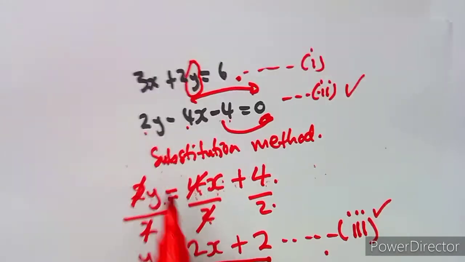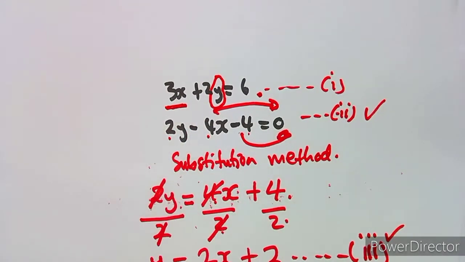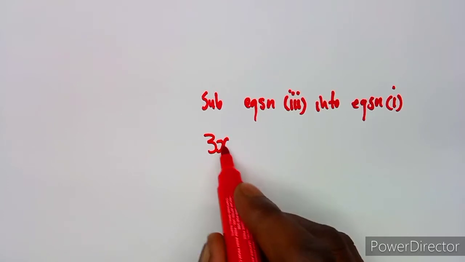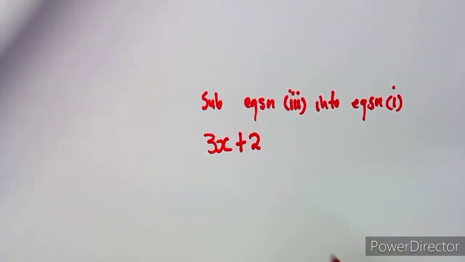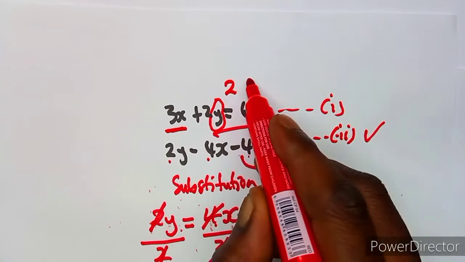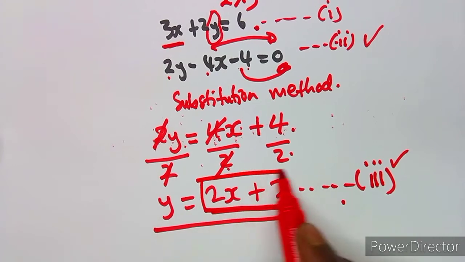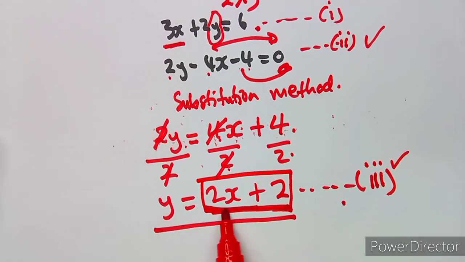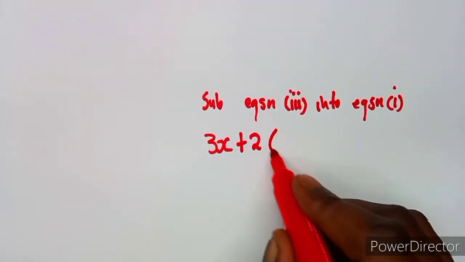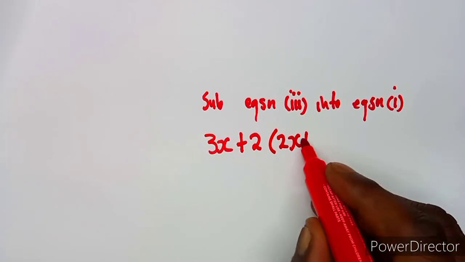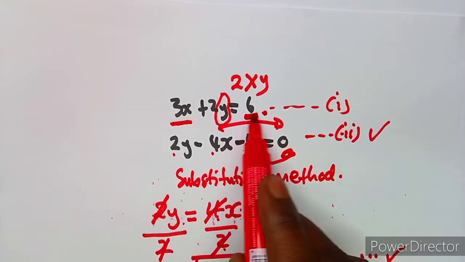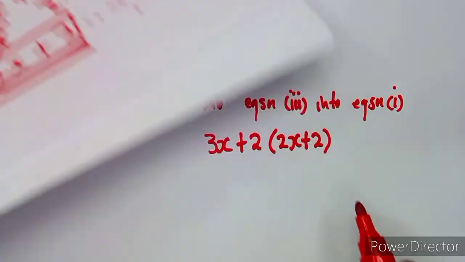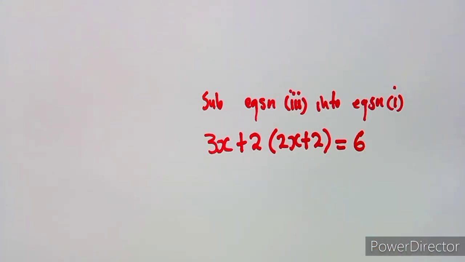The 3x remains as it is. So 3x plus 2y, which means 2 times y, and your y is 2x plus 2. So you open bracket 2x plus 2, and then you equate to the number given on the other side, which is 6.